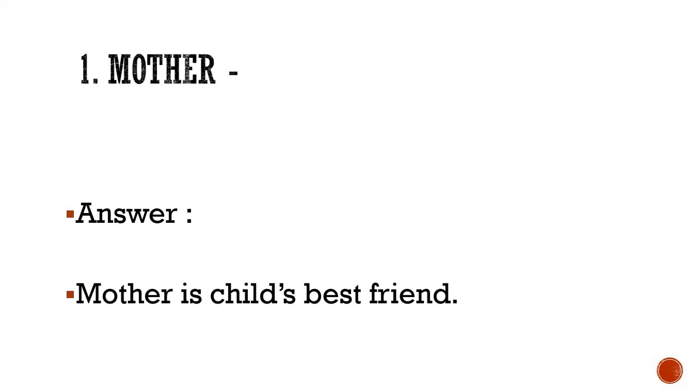So I hope that you have made your own sentence, because you can make several sentences of different types using this word mother, right? You can even say my mother's name is XYZ. You can even say my mother makes delicious food, my mother cooks delicious food, my mother takes care of me, and so on.